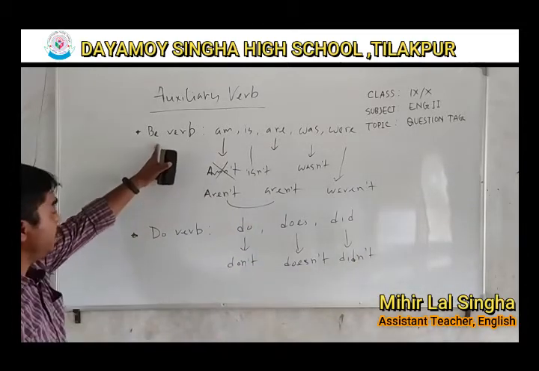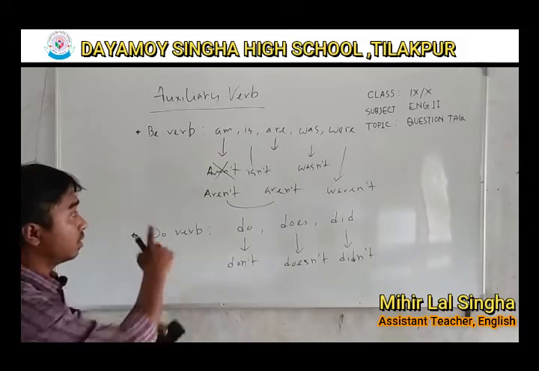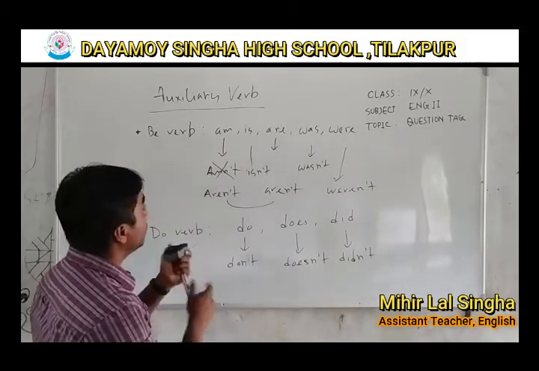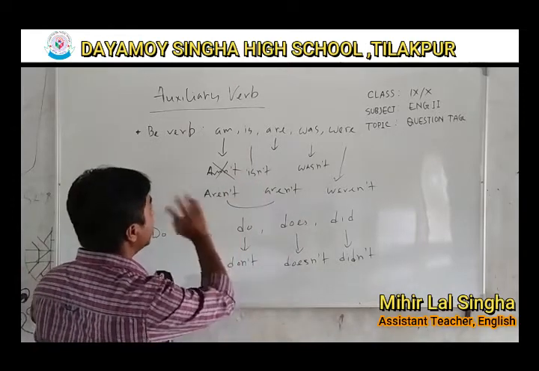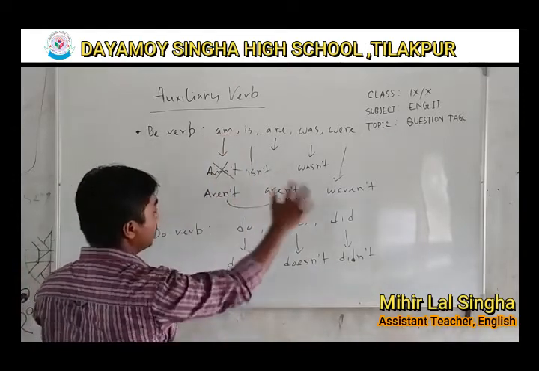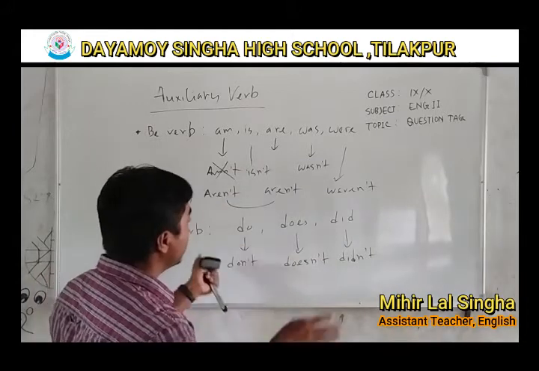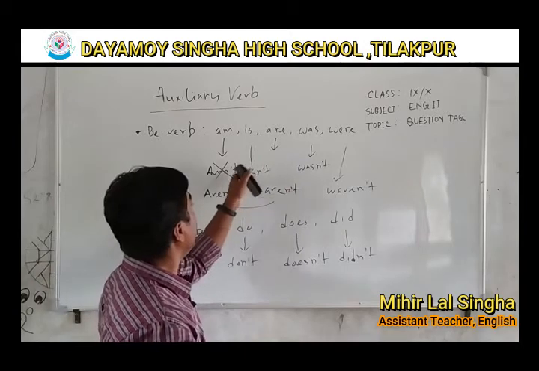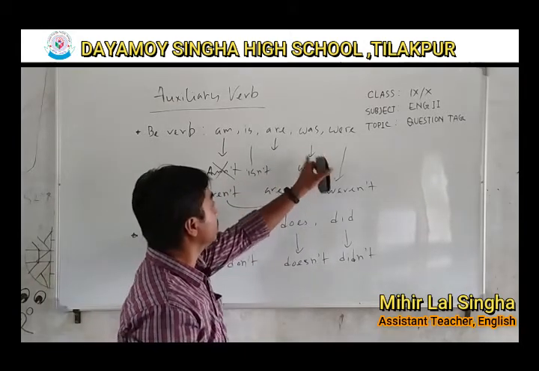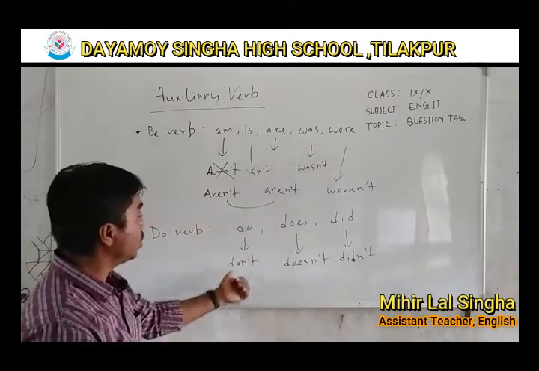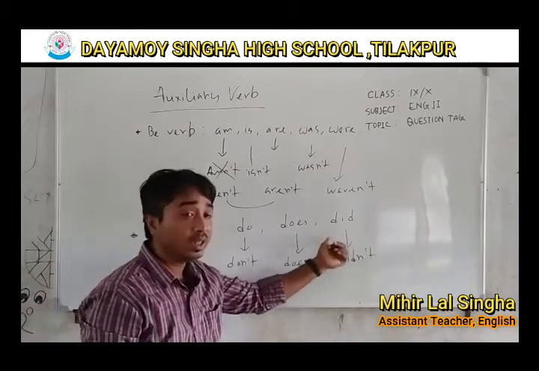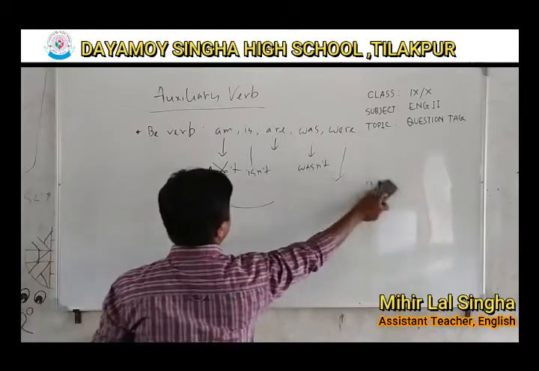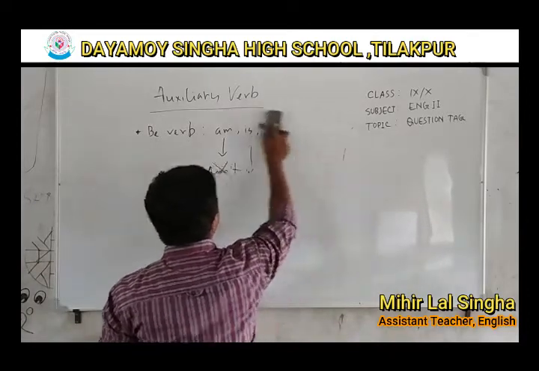Alright, be verb, do verb, and you can copy it in your notebook. So the variation is there. Most of the auxiliary verbs' negative form is almost the same. Am, aren't, is, isn't, are, aren't, was, wasn't, were, weren't, do, don't, does, doesn't, did, didn't. Okay. All right.